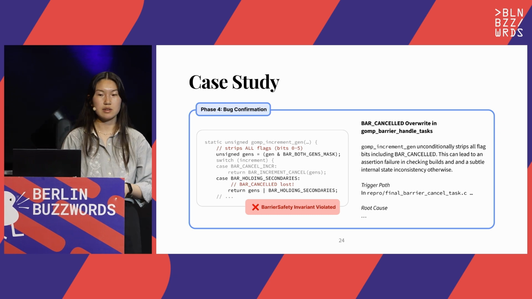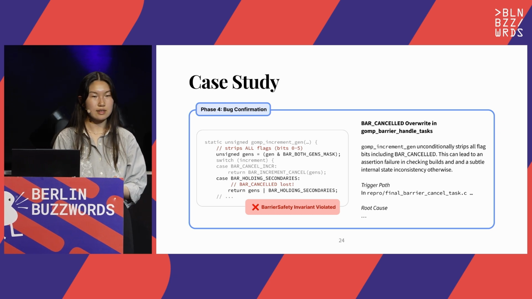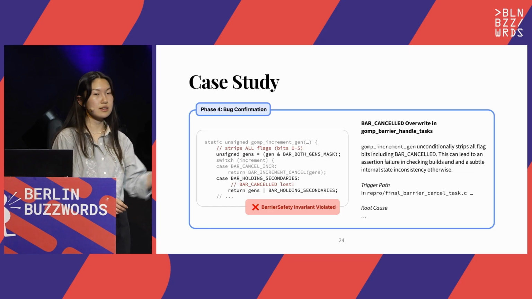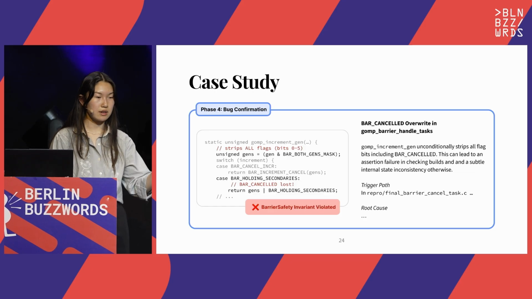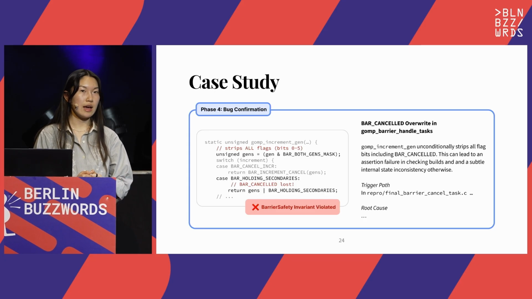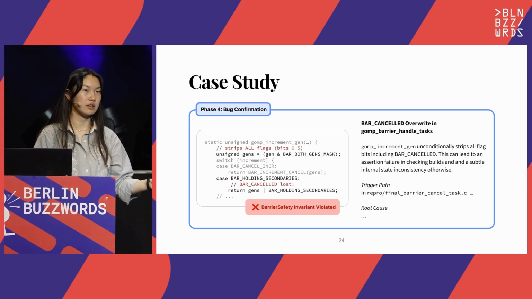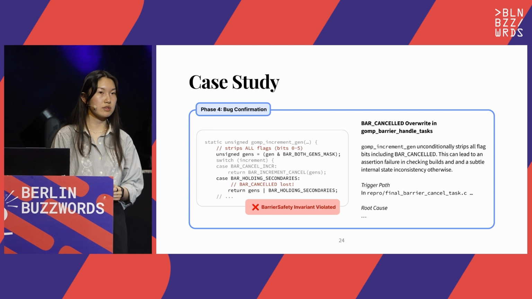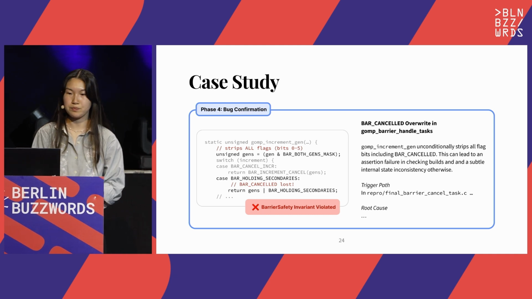And now in the last step, Specula went through the code and assessed that it was a genuine issue. So it went back to find the root cause in the code and then wrote up this generated little bug report that you can see on the slide here. So it explains the bug and also reproduces it. Armed with this evidence, we went back to the upstream maintainers to report the issue. And in the same run, actually, for context, we had found another issue in libgomp that had gone unnoticed for several years. And the NVIDIA engineer that had originally submitted the patch that we had focused on had validated both of these as genuine issues.